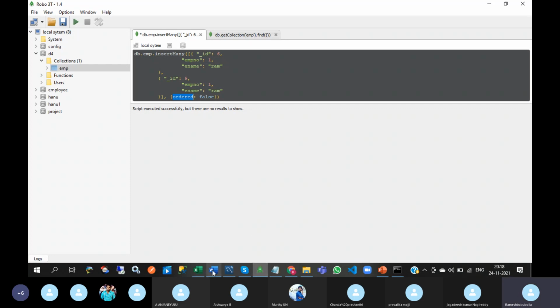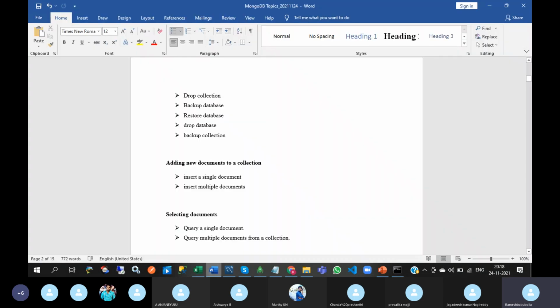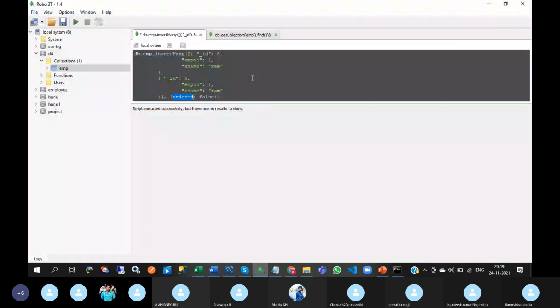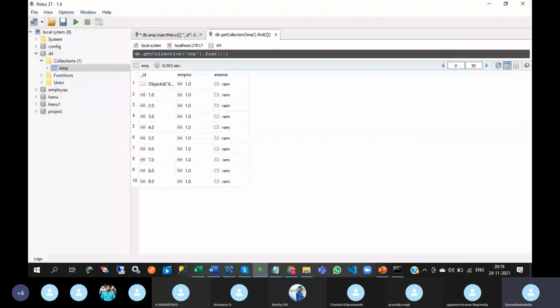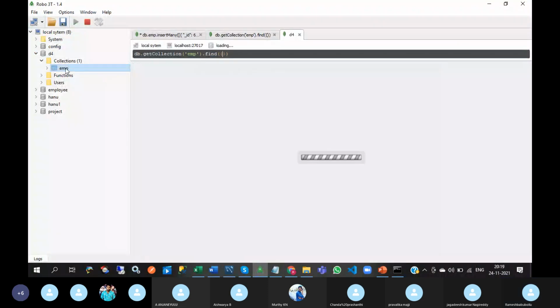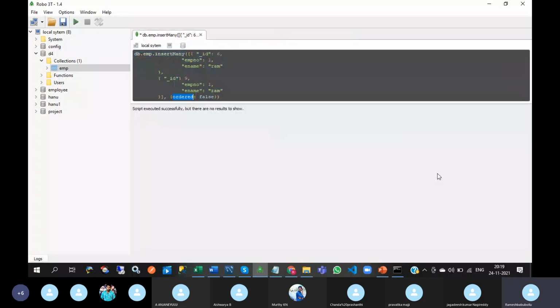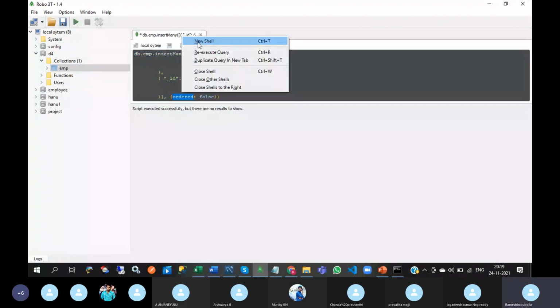Next. So did you understand about inserting documents? Okay. Next, we will see selecting documents. So till now, we have already double-clicked on EMP so that the selecting documents query will be generated. So now we will write the selecting documents query.